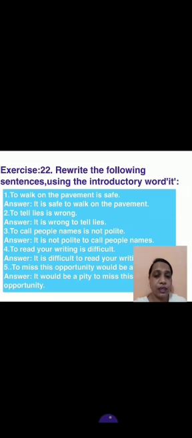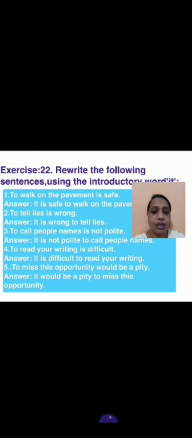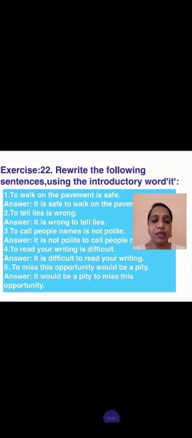To read your writing is difficult. It is difficult to read your writing. Next is, to miss this opportunity would be a pity. It would be a pity to miss this opportunity. Okay, I hope till 5 you have understood. Next you can see here this exercise 22. I have helped you to solve from 1st to 5. Now you have to do the rest on your own in your English notebook. I hope you would be able to do it on your own after listening to this video.